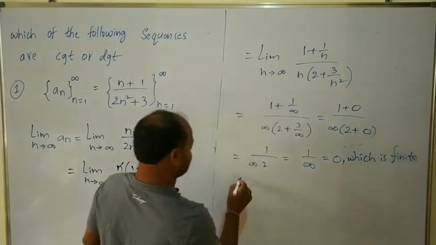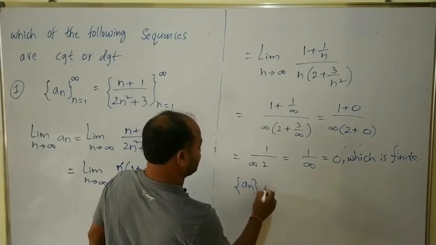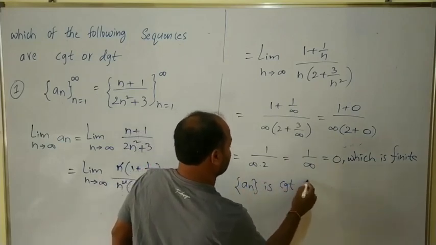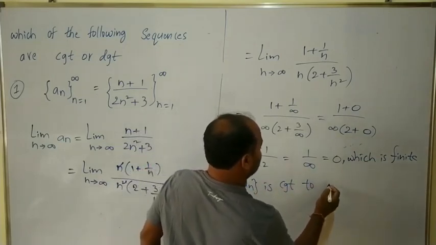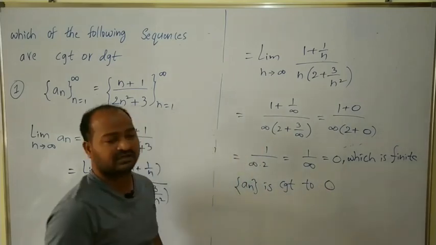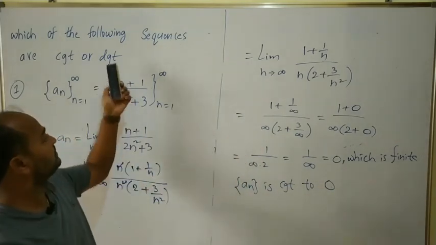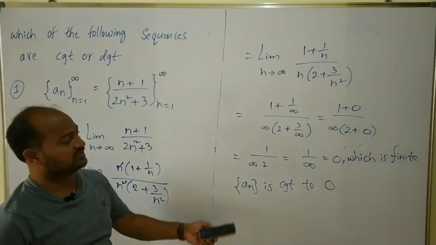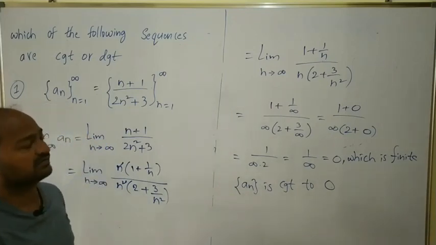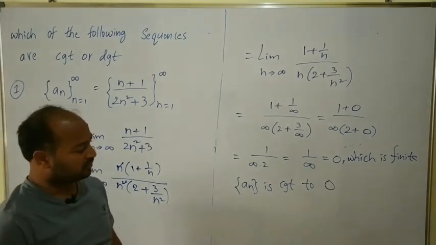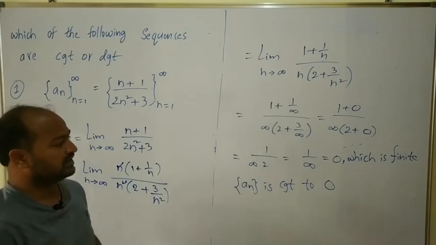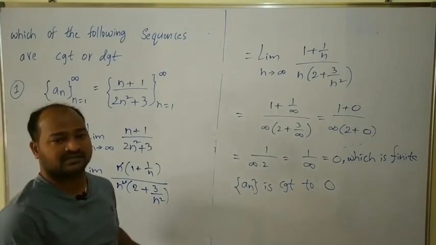So we can say that the given sequence is convergent, and it converges to the limit 0. Here 0 is the limit of this sequence. This is another example of a convergent sequence. Now let us see another example.